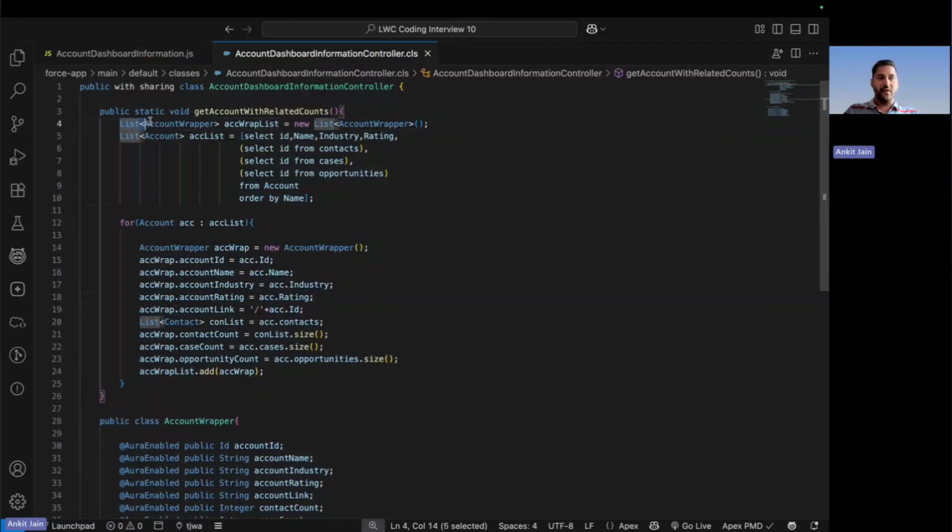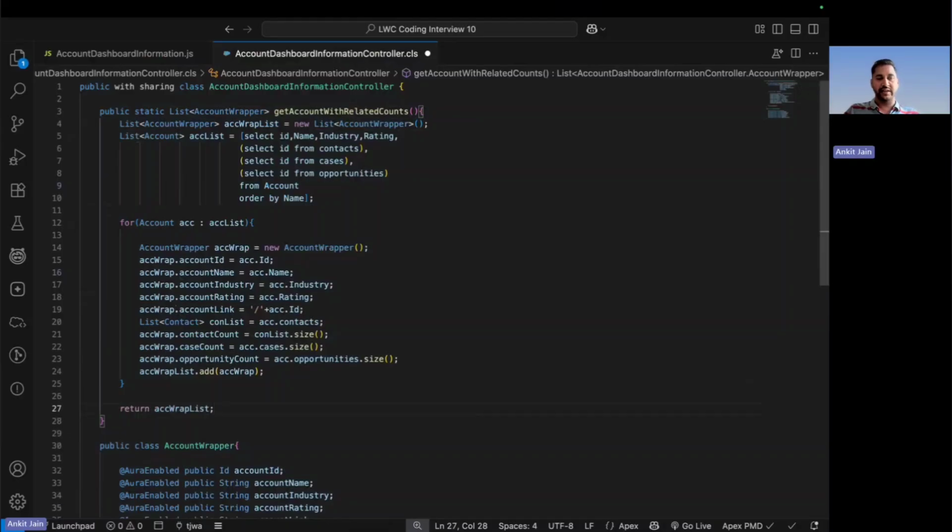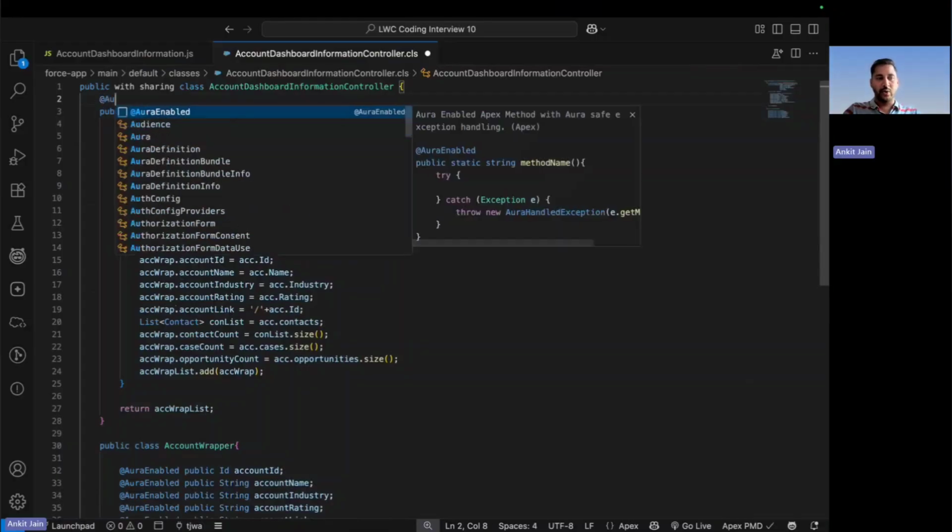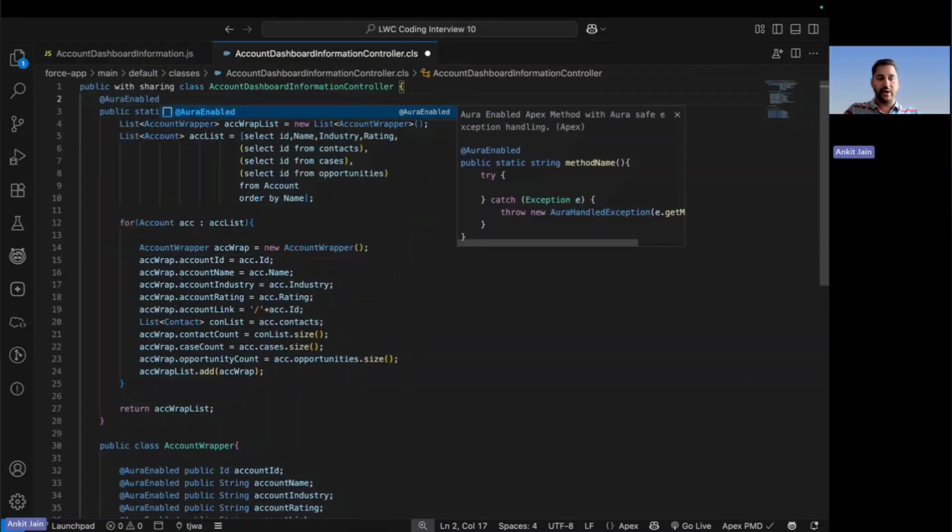To return this in the form of wrapper, my return type should not be void. It should be the list of account wrapper, because I have to return these complete wrapper records. And finally, I will return the wrapper list. One thing I missed: this method is supposed to be called from the Lightning Web component. To do that, I should make it Aura enabled.